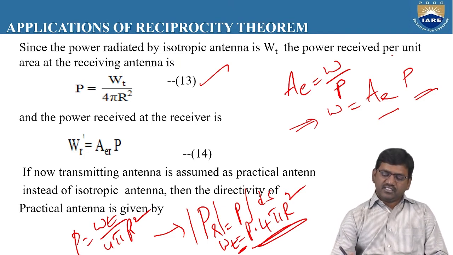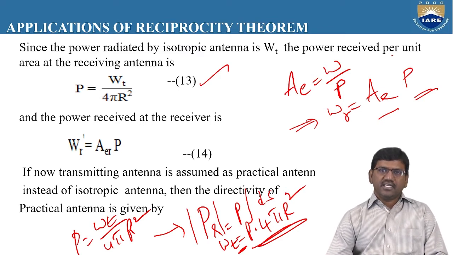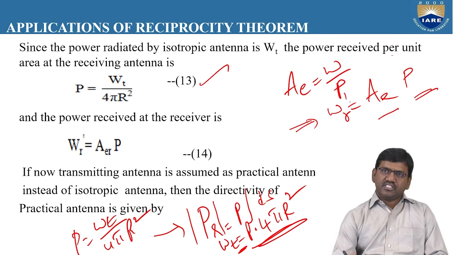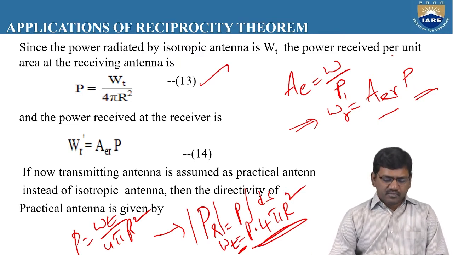As we are concerned with the power received at the receiver, we denote it as WR dash, which depends upon the effective aperture area of the receiver and the Poynting vector. So WR dash is equal to AER into P.